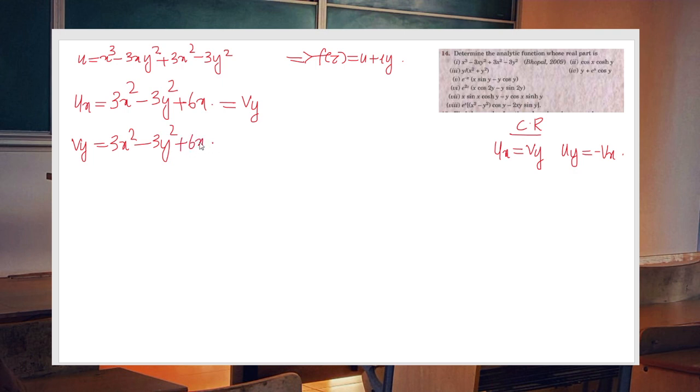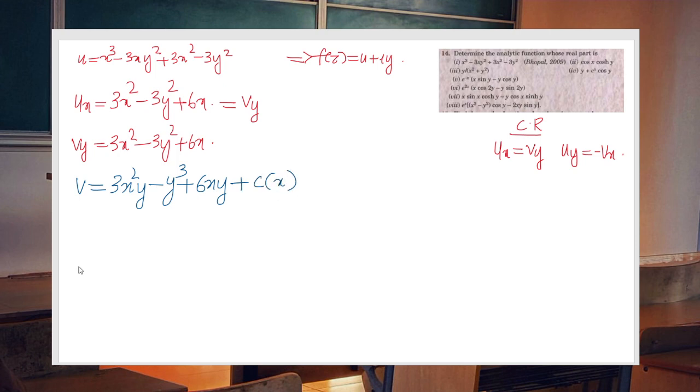What is the next procedure? You have to find v after integration. So v equal to integrating with respect to y. What you will get? 3x square y minus 3y cube by 3, which becomes y cube, plus 6xy plus a constant of integration c of x.